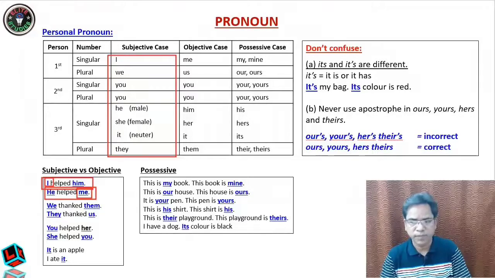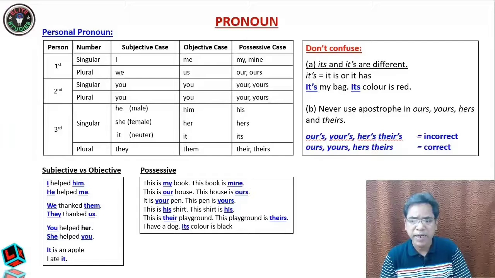Okay, students. Similarly, in case of we, we is in the subject. So therefore, it is we. When it is going to the object, it is becoming us. You see here. Like this way you can see.